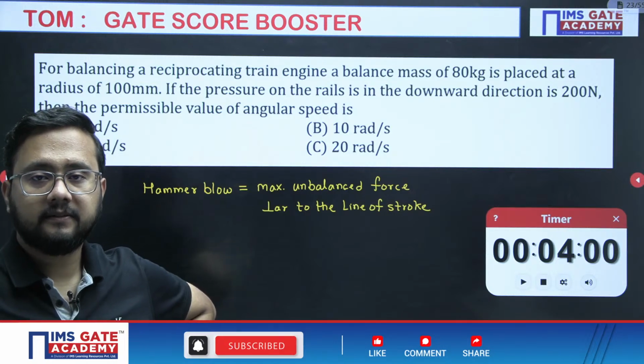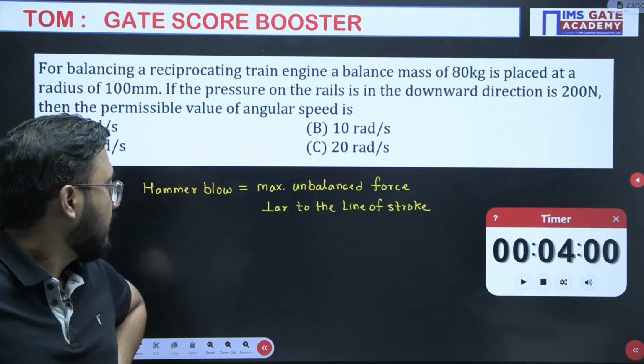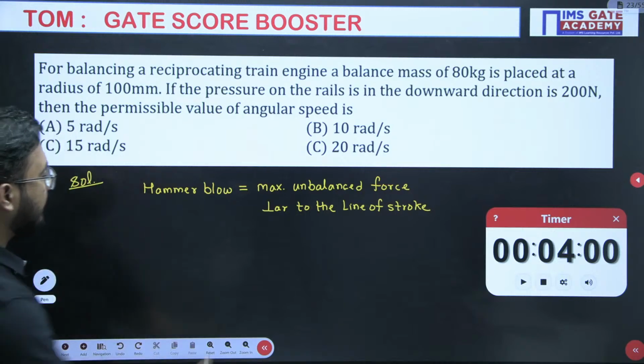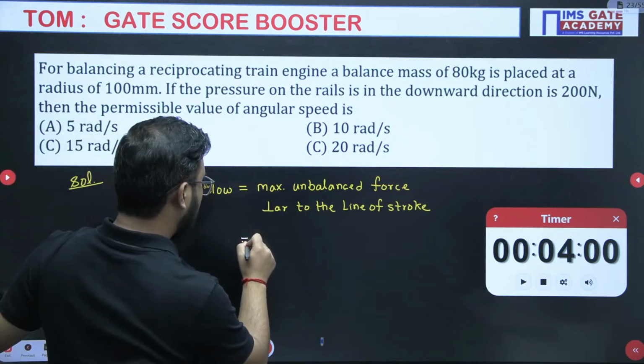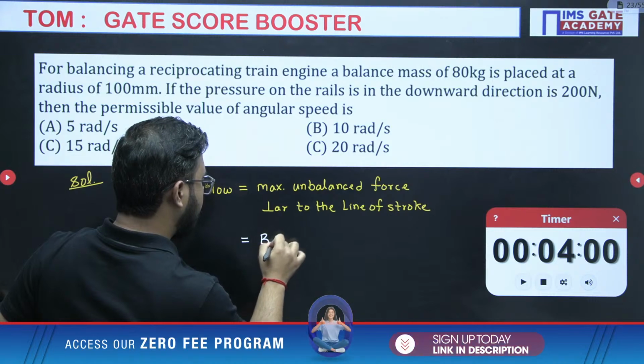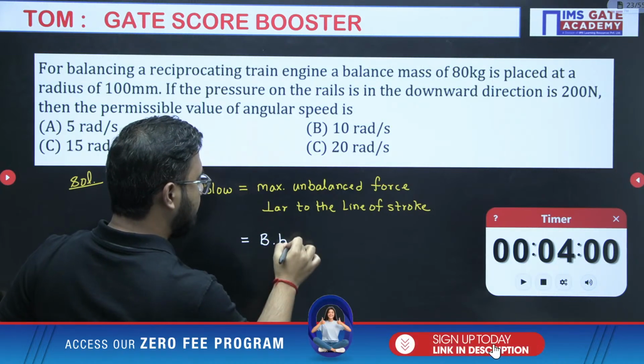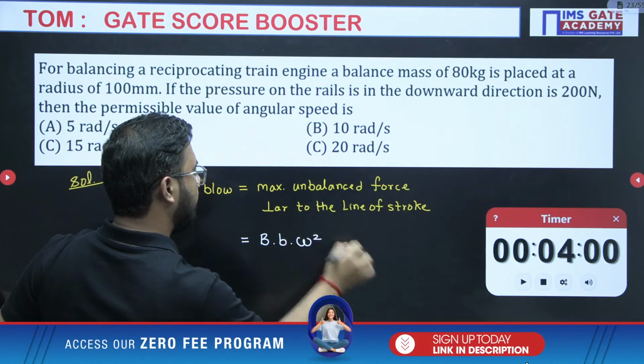Is it correct? Now, that will be written as balancing mass, position of the balancing mass, into omega square.